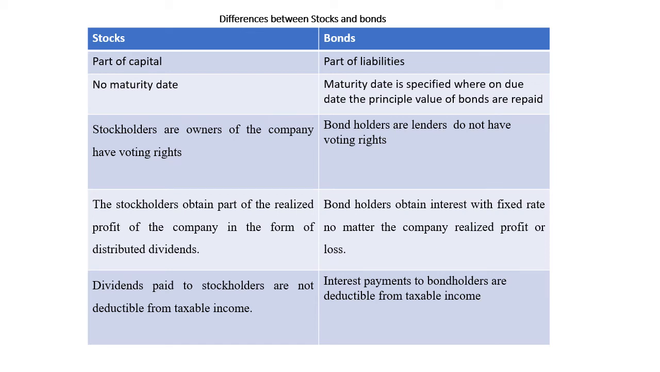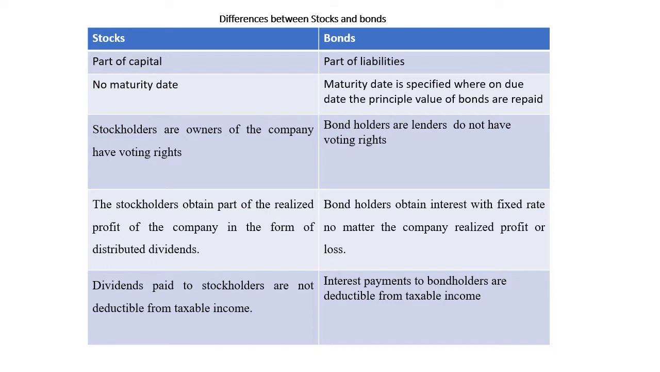Differences between stocks and bonds. Stocks and bonds, both of them, are considered as a means of finance for a corporation. A corporation may issue stocks or issue bonds in order to collect money, to get a source of finance.